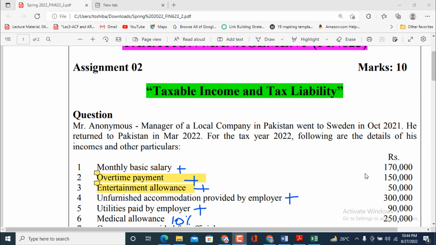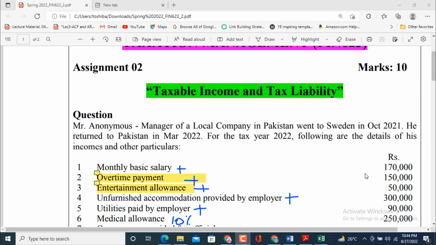Mr. Anonymous, manager of a local company in Pakistan, went to Sweden in October 2021. He returned to Pakistan in March 2022. For the tax year 2022, following are the details of his income and other particulars.